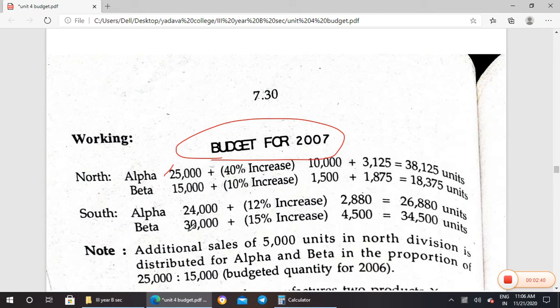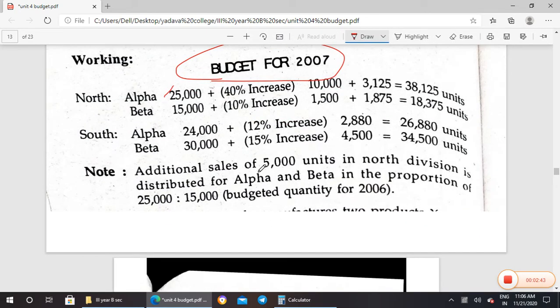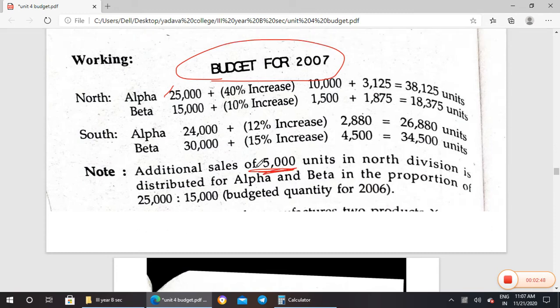Plus they have given 5,000 as an increase only for North. So we take 25,000, 40% increase, so 10,000. Then additionally they have increased 5,000 sales only for North, so that 5,000 is divided in the ratio of 25,000 is to 15,000.